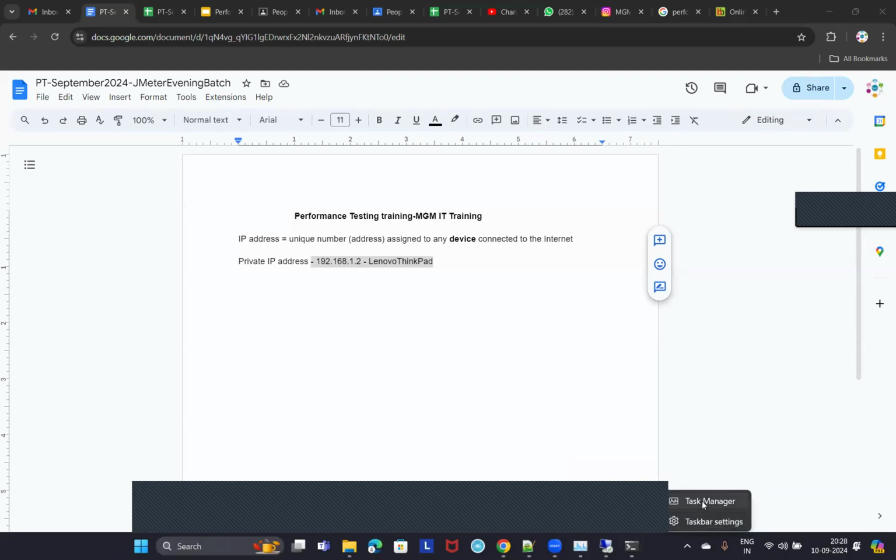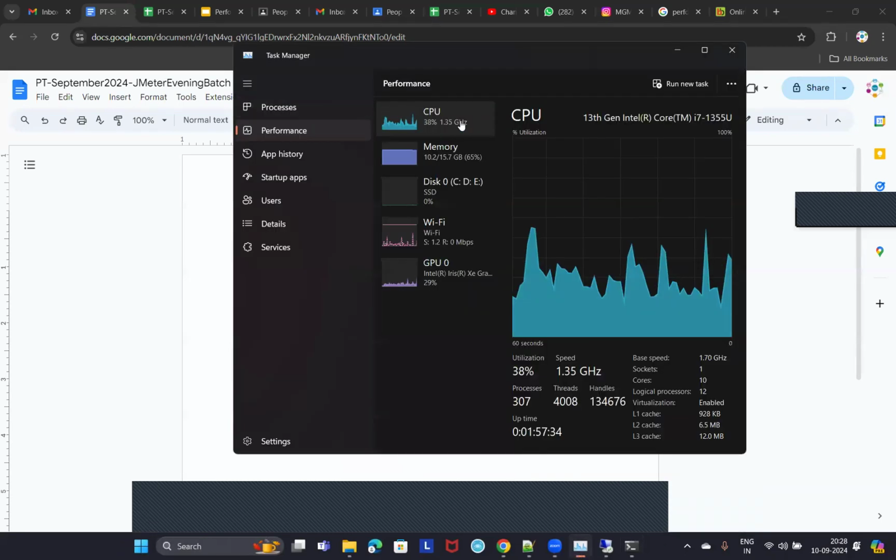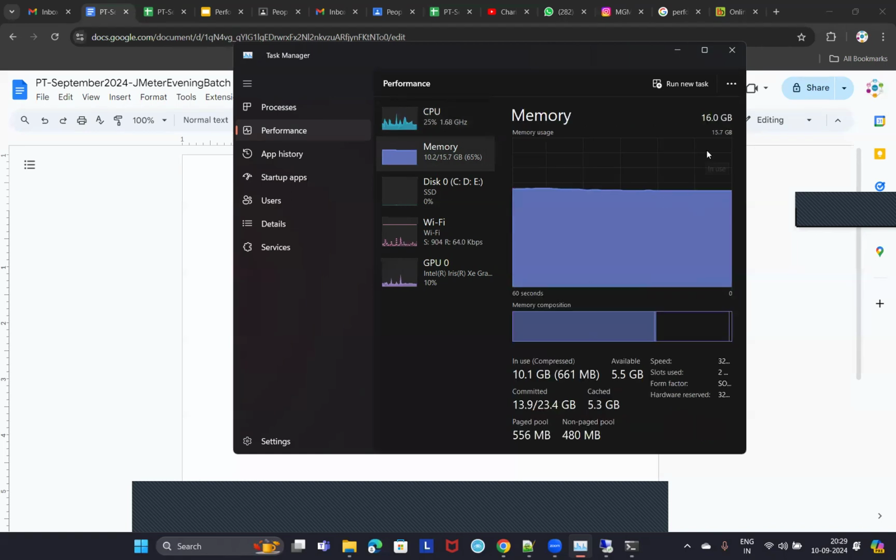We'll discuss it later. For example, let me go to task manager and go to CPU, and you should know what this base speed is, and what the number of cores is. Can you see my task manager? It is a 10 core processor. Number of cores is 10, and logical processors are 12 on this laptop, right? L1 cache, L2 cache, L3 cache. Performance testing engineers in particular should be aware of all this information, right? And the total RAM installed on my machine is 16 GB.